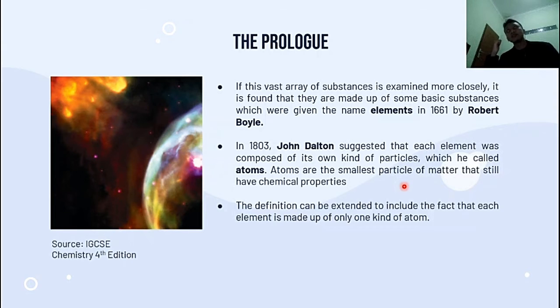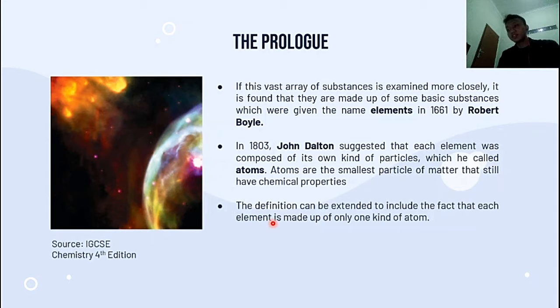So there are elements and there are atoms. Elements build the entire universe, and atoms build the elements. Please remember that concept.